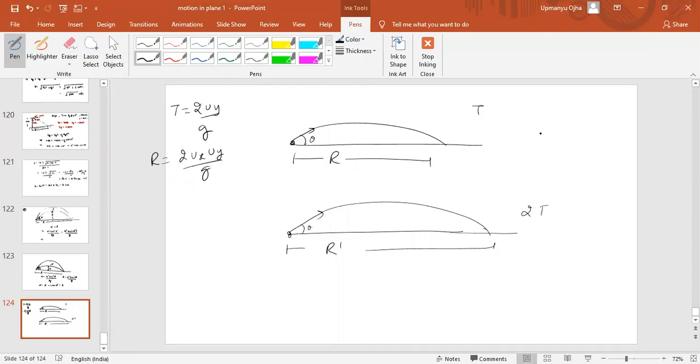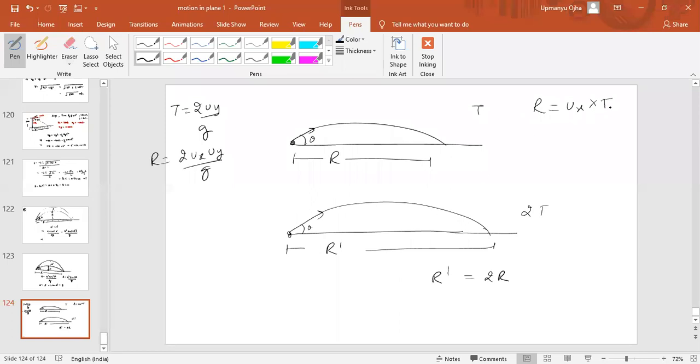Okay. Now can you say that the range is proportional to time, means range is equal to ux into time of the flight t? Yes or no? Ux into time of the flight. Now if ux will not change and the time of flight becomes 2 times, then what should be the range here? Range also becomes 2 times of r. So the answer should be 2r.